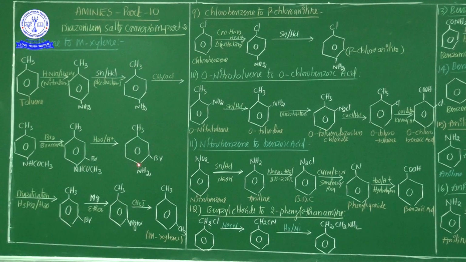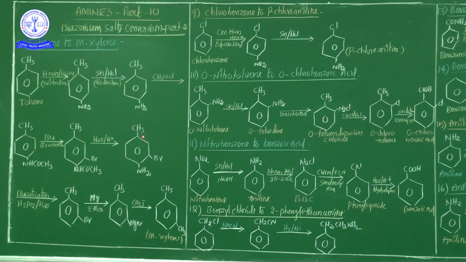Hence this product is liberated. So the compound name here, 1, 2, 3: 3 bromo, 4 amino, because the first group is there, 1, 2, 3, 4. 4 amino and 3 bromo toluene. 4 amino, 3 bromo toluene is liberated.